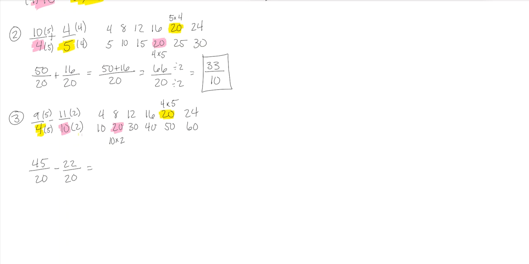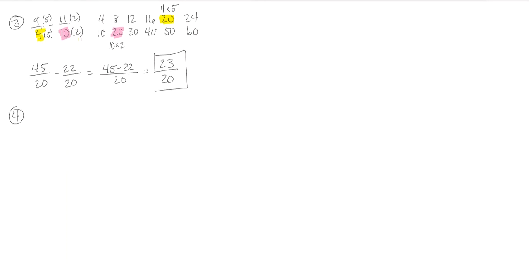So now we have our common denominator. They're both 20, which is what we need. And we're going to subtract our numerators. 45 minus 22 is 23 over 20. The denominator will not change once you've gotten your common denominator.